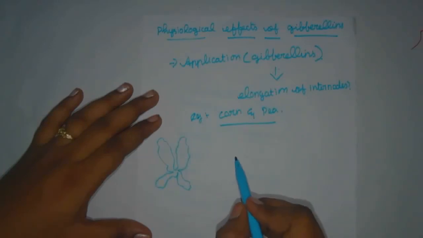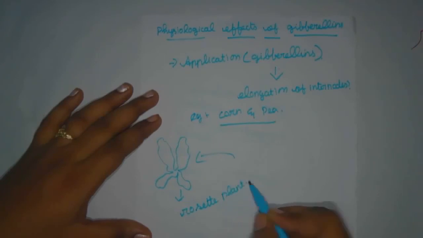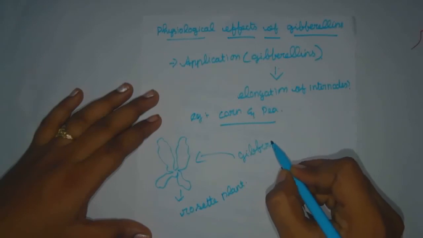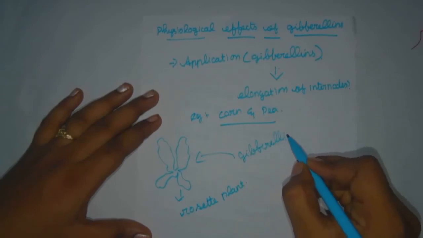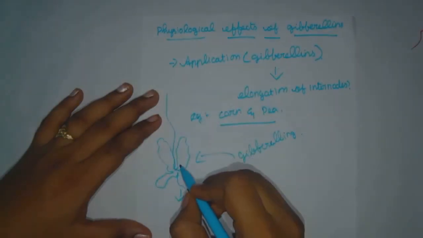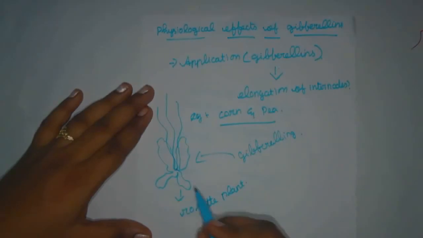Treatment with gibberellin helps shoot elongation followed by flowering. For example, this is the rose tea plant, that is the example for that.